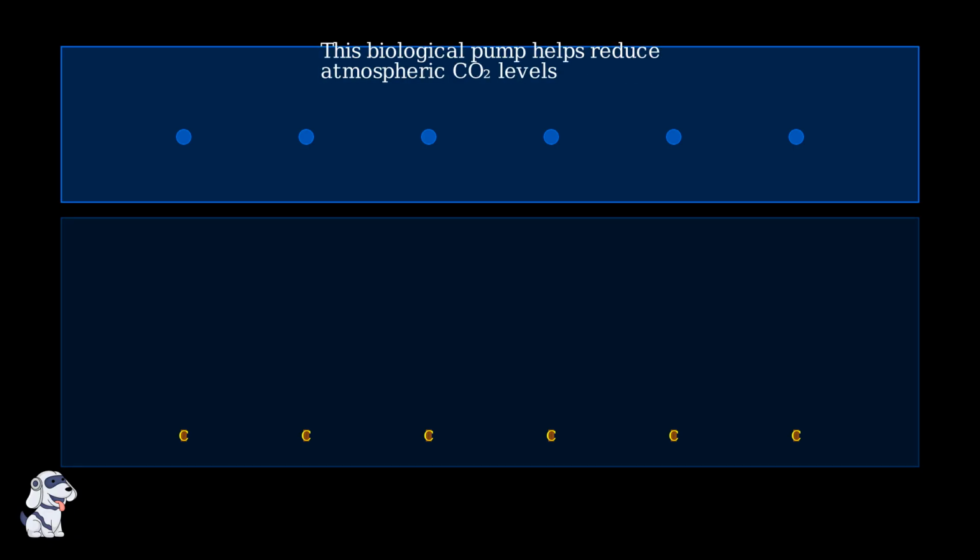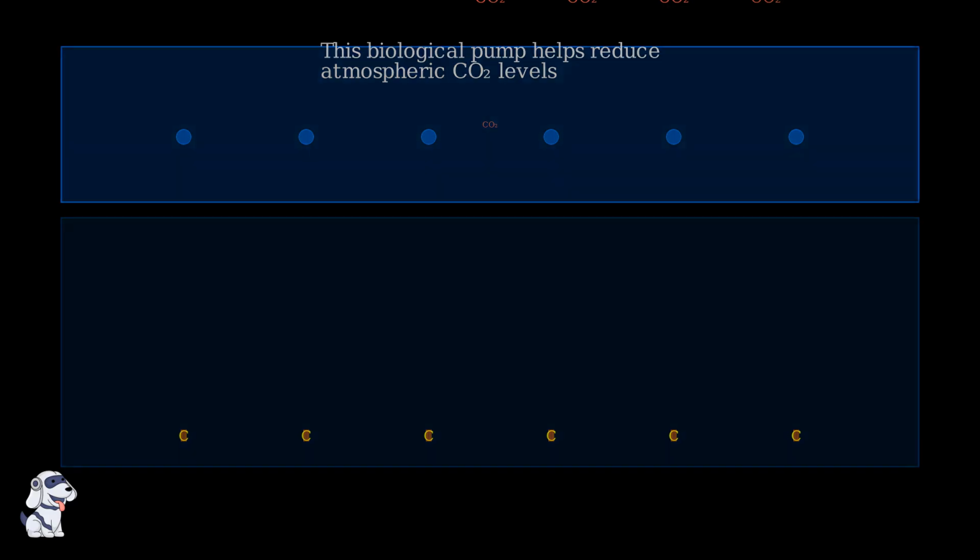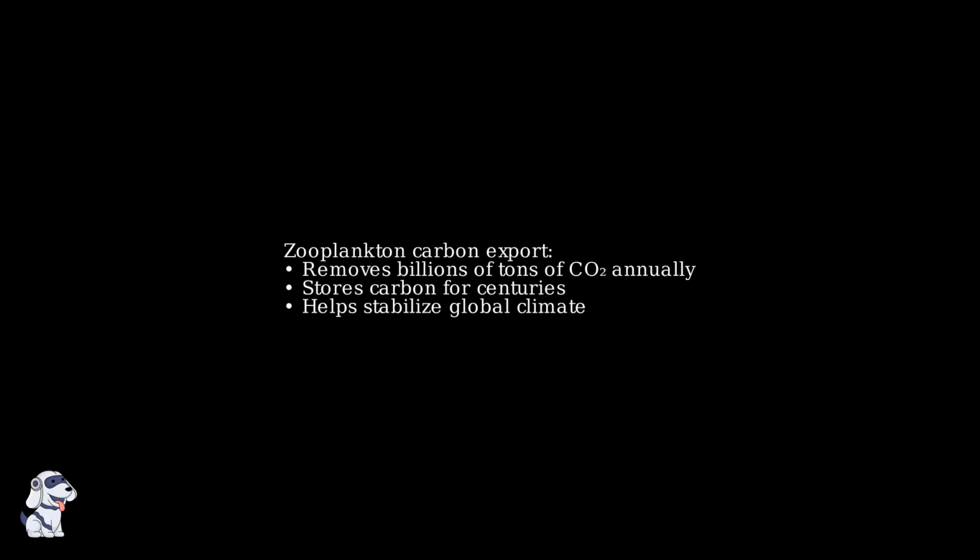This process, known as the biological pump, is essential for Earth's climate system. By transporting carbon from the surface to the deep ocean, zooplankton help reduce the amount of carbon dioxide in our atmosphere. Through this remarkable process, zooplankton help remove billions of tons of carbon dioxide from the atmosphere each year, making them crucial allies in maintaining Earth's climate balance.